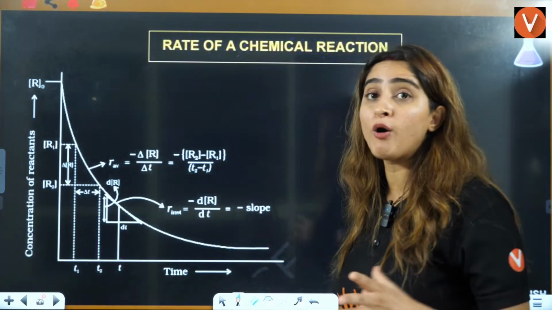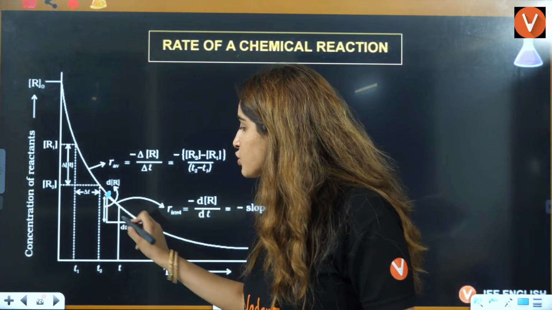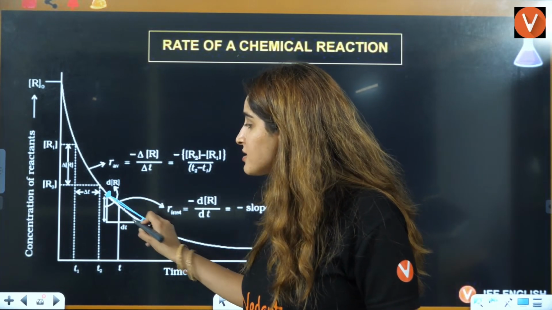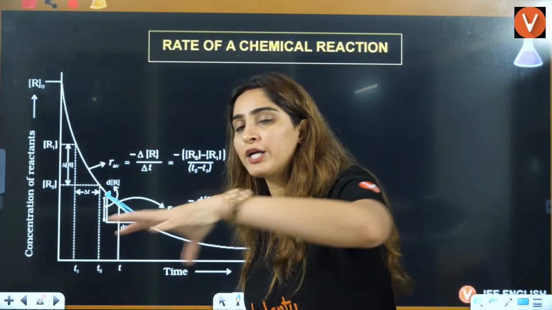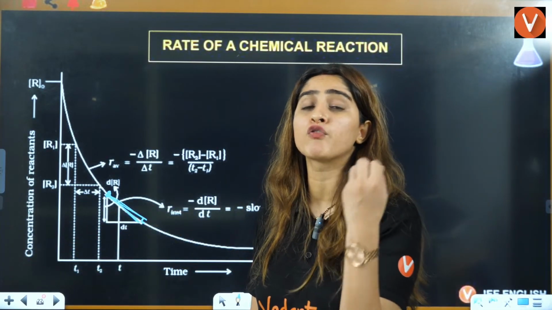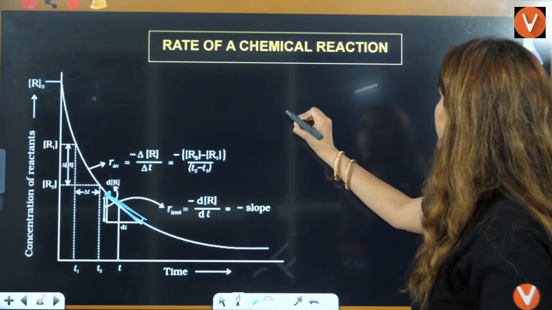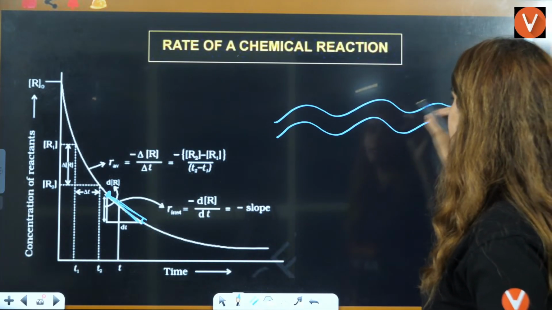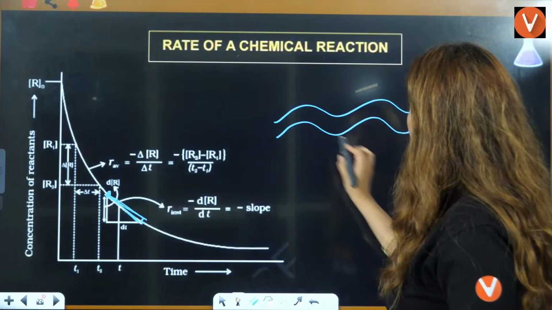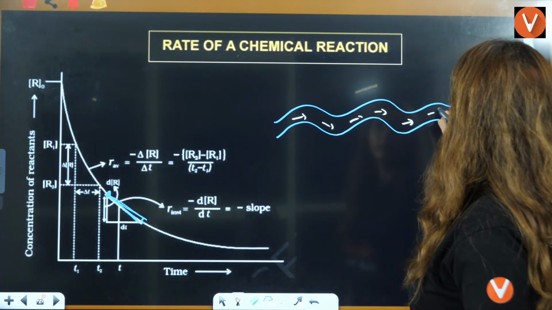But when I talk about delta, in that case, we have a large change. Let's say I'm talking about from this to this, you need to tell me what is the rate of the reaction. Let's say from this point to this point, what is the speed of your car? For example, you are going through this road, it's a very zigzag road. You're moving here, here, here.